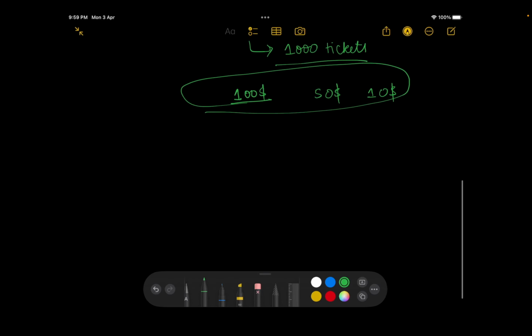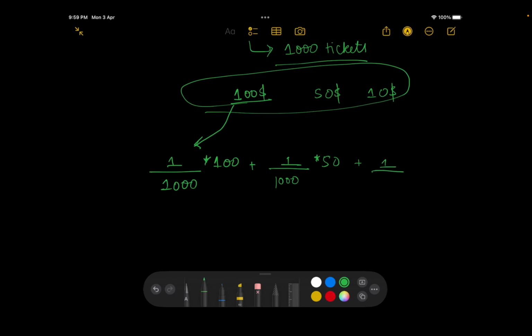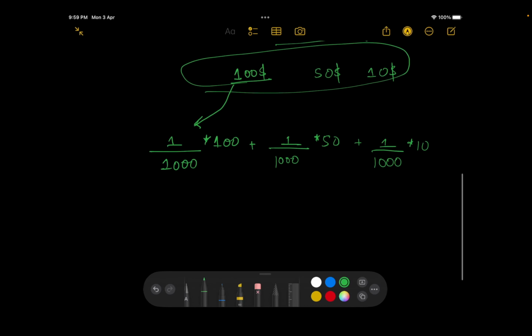We'll say, what is the probability of you getting $100? Since there are 1,000 tickets, the probability of getting $100 is 1 by 1,000, right? And the value is 100, so we'll multiply it by that. Then we'll say, what's your probability of getting $50? That's also 1 by 1,000, and we'll multiply it by that. Then, what's your probability of getting $10? That's also 1 by 1,000, because one person will only get $10 or $50 or $100, right?